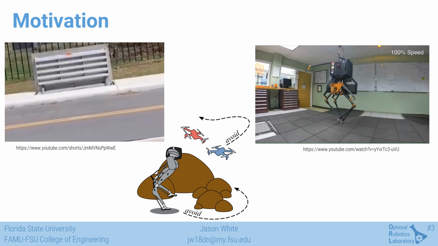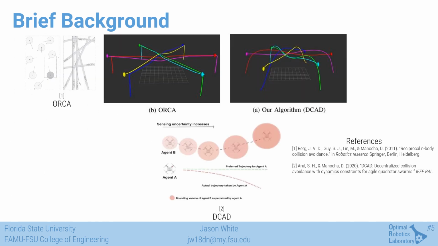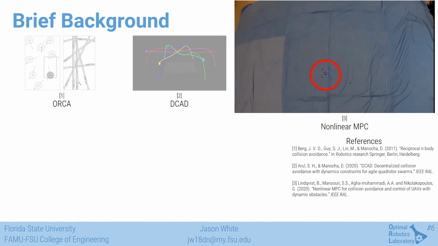Generating avoidance-based motion plans has been a key focus of study, with researchers developing methods such as optimal reciprocal collision avoidance, which guarantees collision-free motions by disallowing velocities that would result in a collision, and its extension, decentralized collision avoidance, which uses linear model predictive control with flatness-based quadratic dynamics.